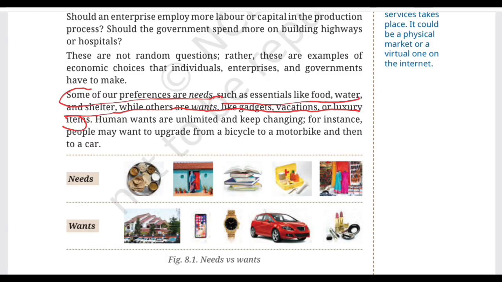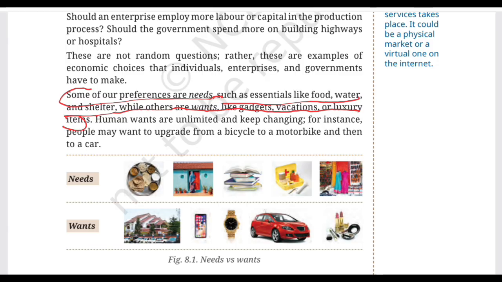Now think about a new smartphone, a luxury watch, a vacation, an expensive car, designer clothes. These are wants. We would like to have them, but they are not necessarily essential for our basic survival. And here is an important point. Want does not mean bad. There is nothing wrong with wanting a phone or a vacation. The problem begins when we have many wants but limited resources to satisfy them.